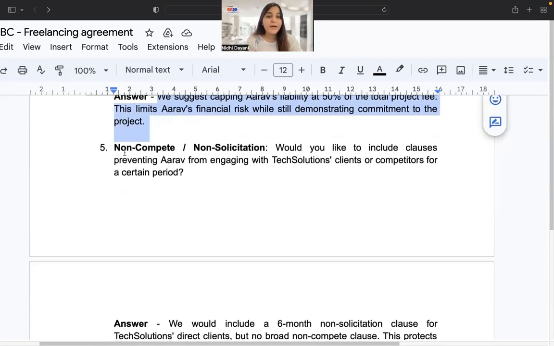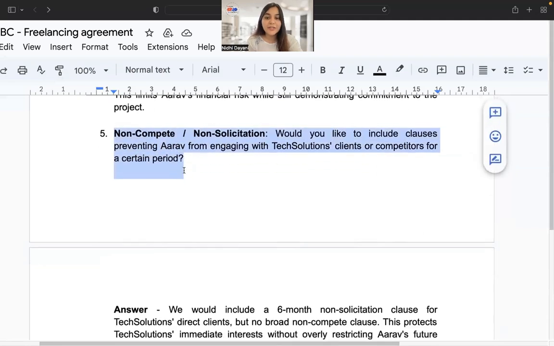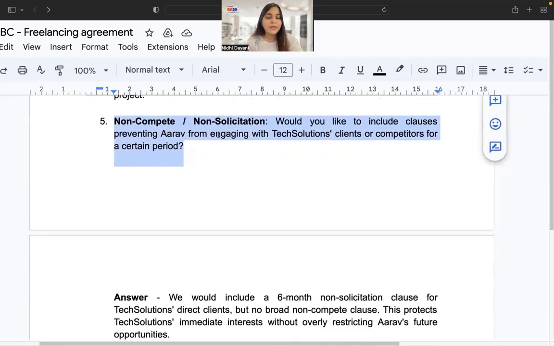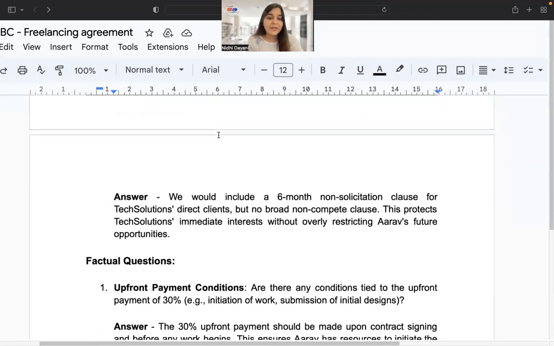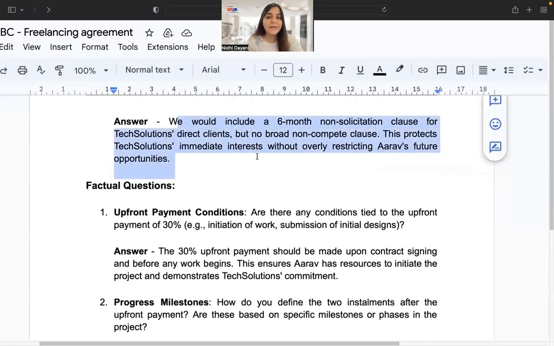It further asks me about non-compete and non-solicitation. Would you like to include clauses preventing Arav from engaging with Tech Solutions' clients or competitors? So we say that we should include a 6-month non-solicitation clause, but no broad non-compete clause, because this protects Tech Solutions' immediate interest without overly restricting Arav's future opportunities.